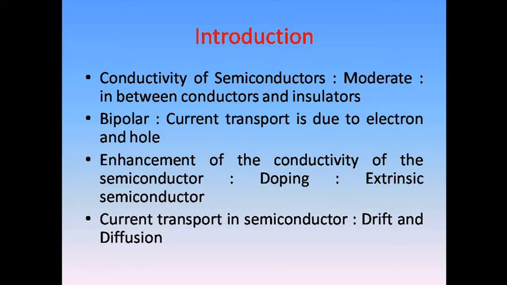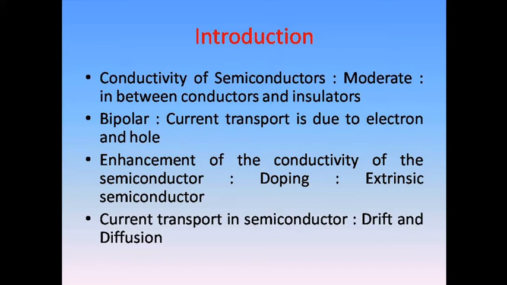Another speciality of semiconductors is that we can enhance their conductivity. Though we are saying it is moderate, we can increase the conductivity of semiconductors by means of doping. Doping means addition of small quantities of impurities, and that semiconductor we call an extrinsic semiconductor. The transport mechanism due to electrons and holes in semiconductors is due to two phenomena called drift and diffusion. So these are the specialities of the semiconductor.